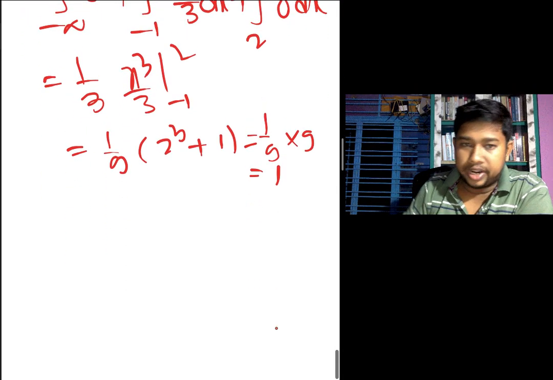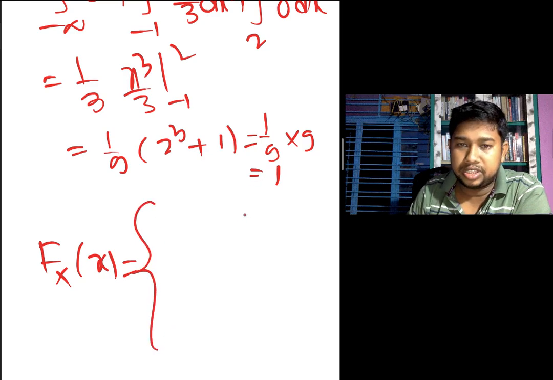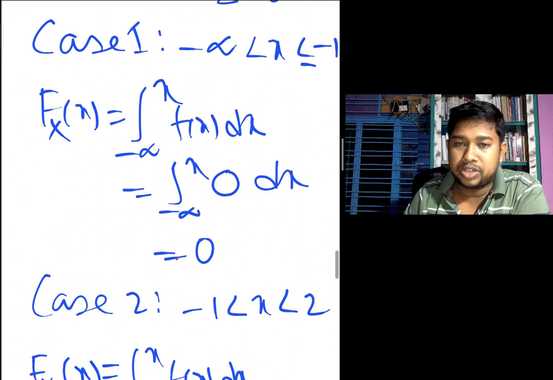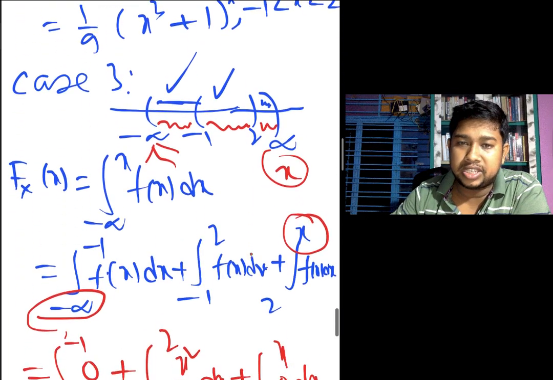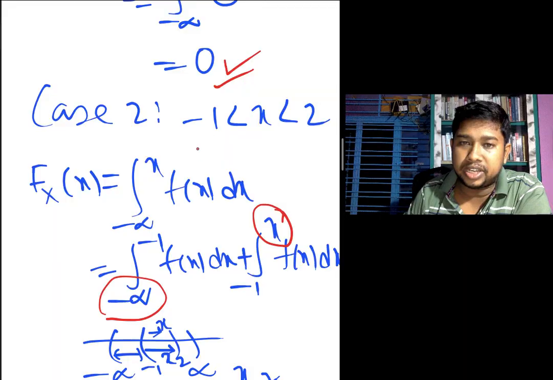So now write down the capital F of x, this equal to the small x, starting from minus infinity less than x less than equal to minus 1. This value is the 0 from the first one. So first one, very good. First one obtains this value 0. Next, for the second case, this is the interval.